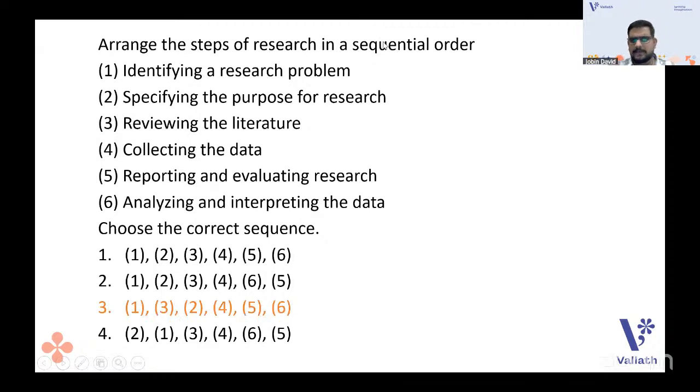Such an easy question. These are from the research aptitude that we can easily identify. So obviously, you will get the answer as 1, 3, 2, 4, 5, 6. Very great, superb. Next one.